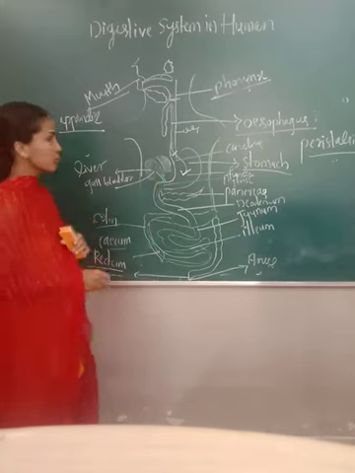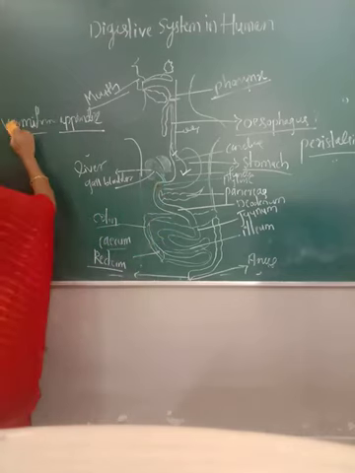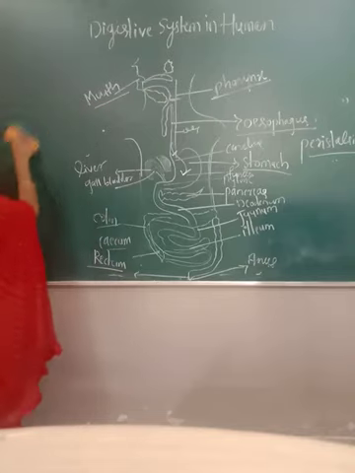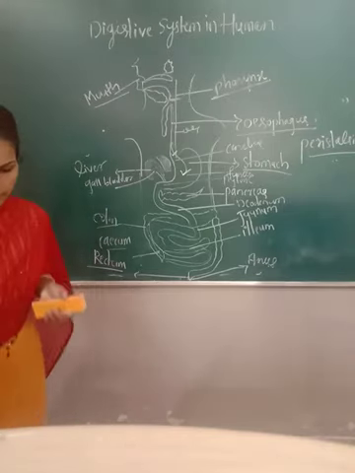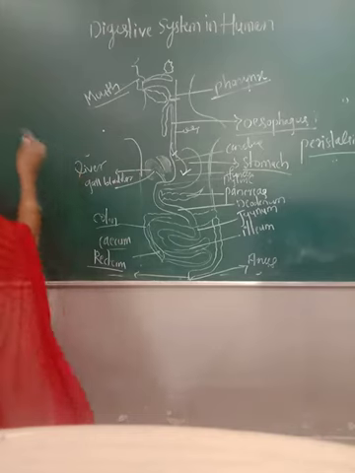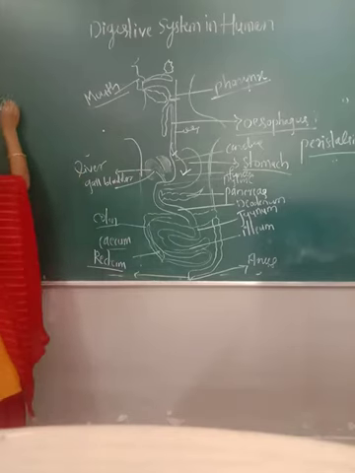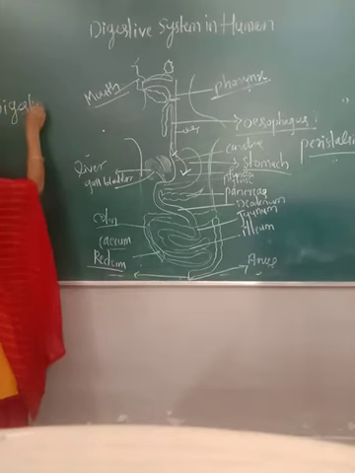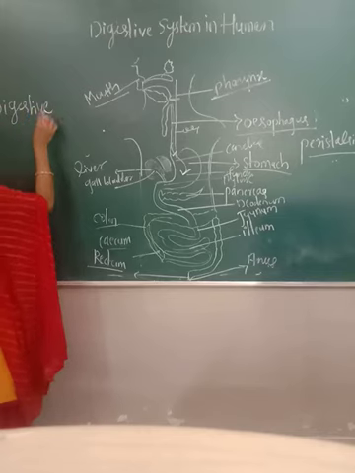So next we have to study the digestive glands. Which are the different digestive glands associated with the digestive system?